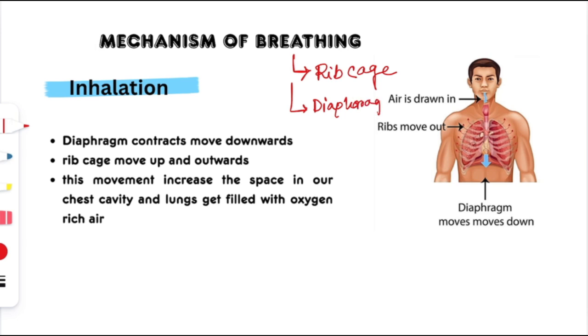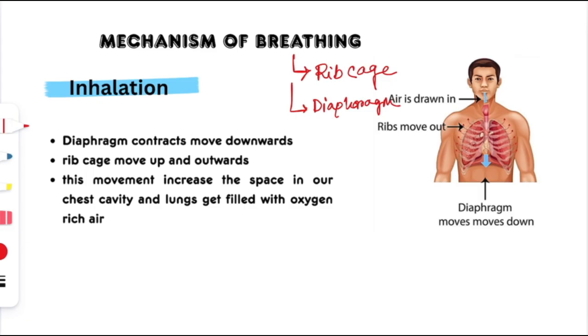Now, how do these two parts actually help to facilitate the process of breathing? The rib cage protects the lungs, and the diaphragm, as I already told you, is a muscular part that separates the chest cavity and the abdominal cavity.